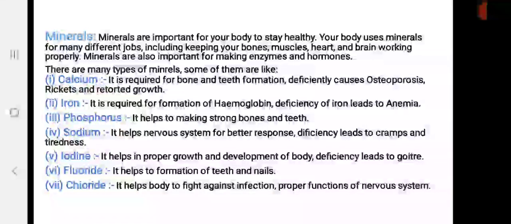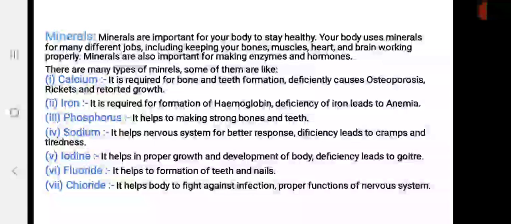Minerals are classified in two parts, which are macro minerals and micro minerals. In macro minerals, calcium, potassium, sodium, magnesium and phosphorus, these all elements come under macro minerals,